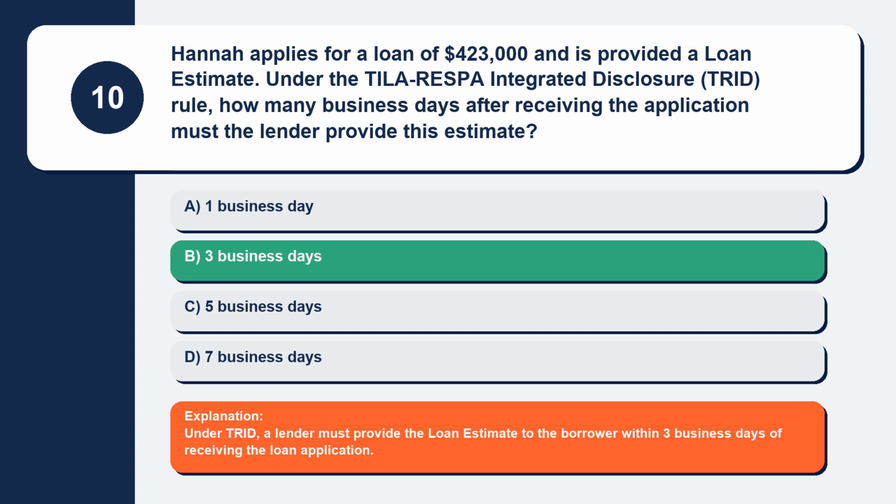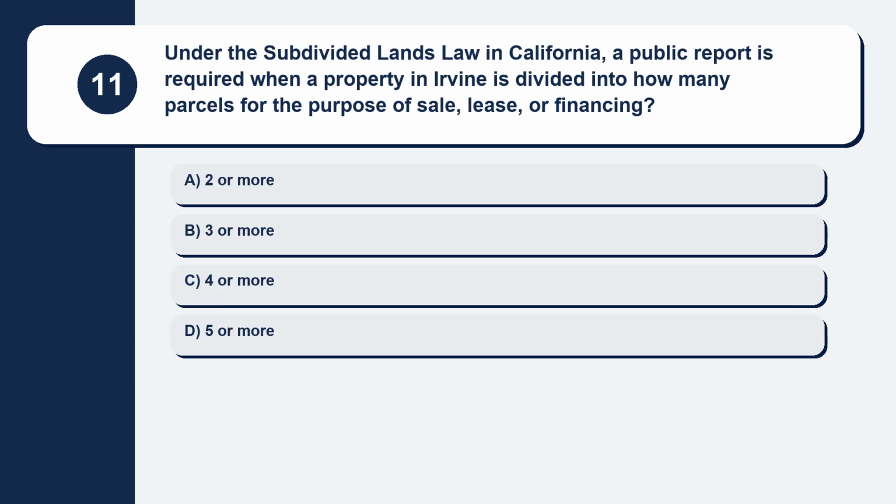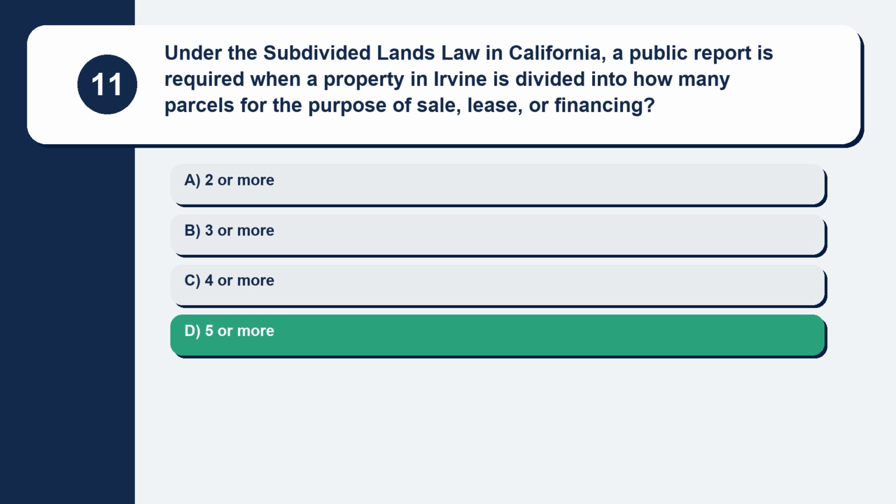Explanation. Under TRID, a lender must provide the loan estimate to the borrower within 3 business days of receiving the loan application. Question 11. Under the Subdivided Lands Law in California, a public report is required when a property in Irvine is divided into how many parcels for the purpose of sale, lease, or financing. Here are your options. Option A, 2 or more. Option B, 3 or more. Option C, 4 or more. Option D, 5 or more. The correct answer is option D, 5 or more.